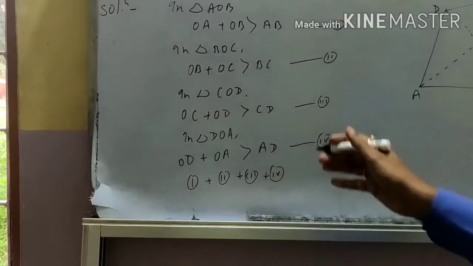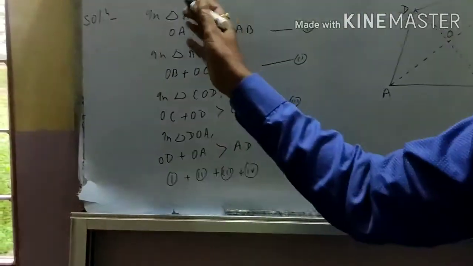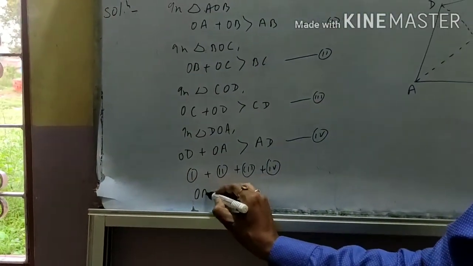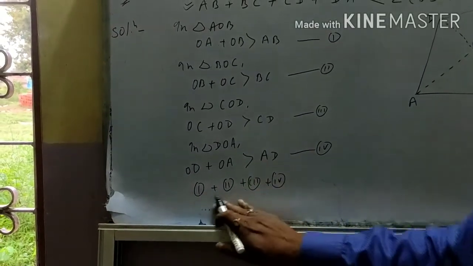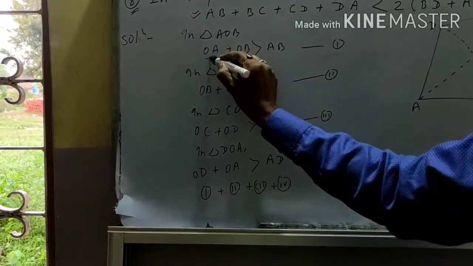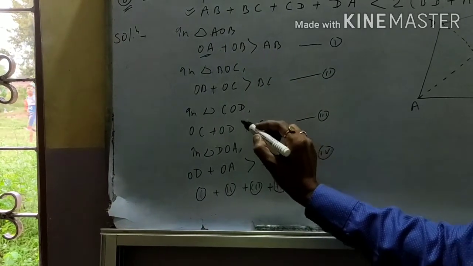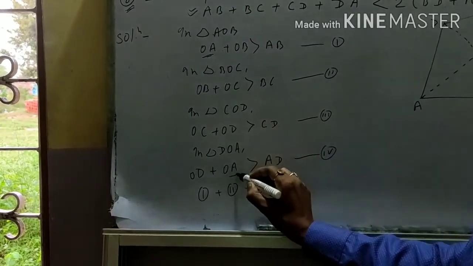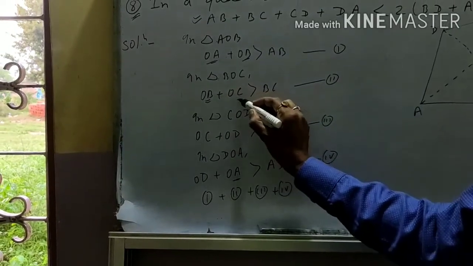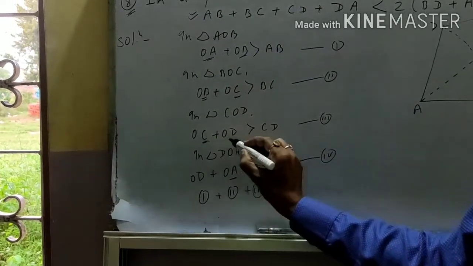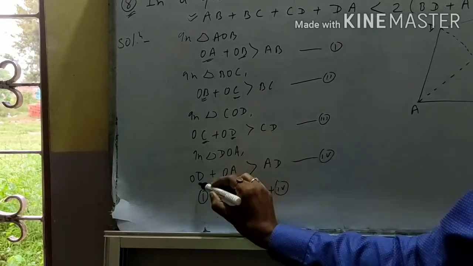That means adding all the equations. On the left hand side we can write OA 2 times, OB 2 times, OC 2 times, and OD 2 times.